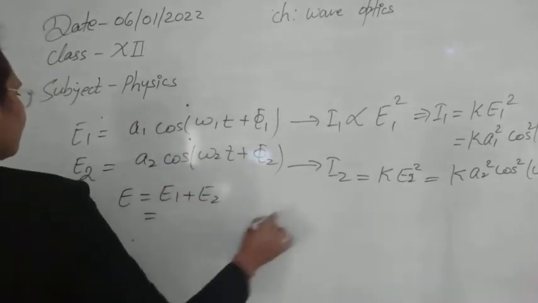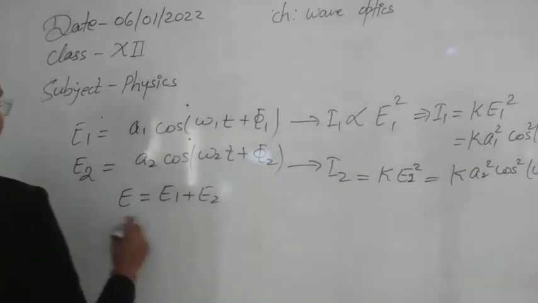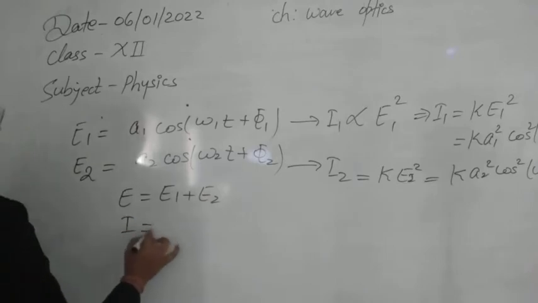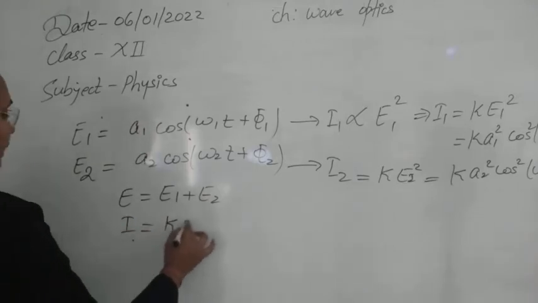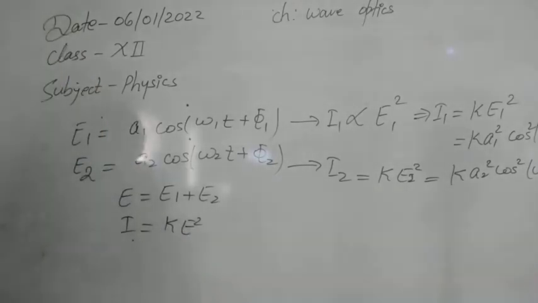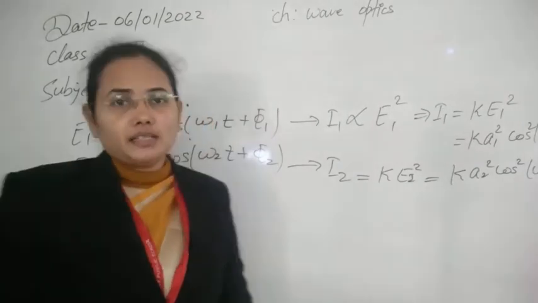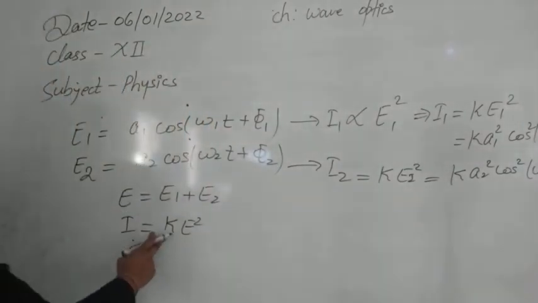And finally we can also write it as A1 cos(omega 1 t plus phi 1) plus A2 cos(omega 2 t plus phi 2). In terms of intensities, the intensity of the final wave will obviously be I equals K E squared, the same pattern, because if the two waves are moving in the same direction, after superposition they will again move in the same direction. So the propagation constant will be the same.